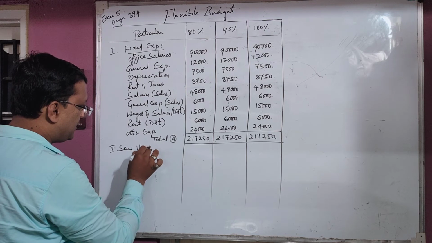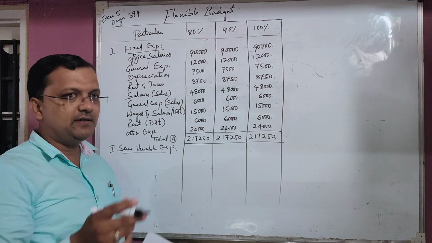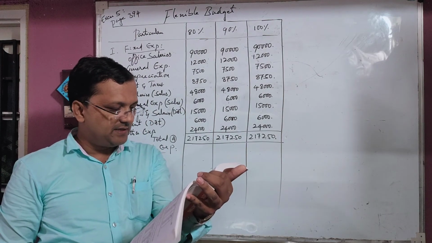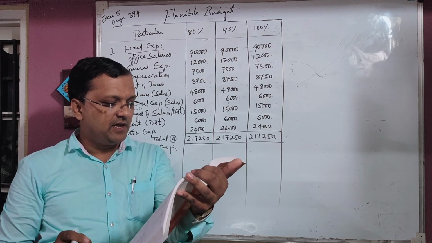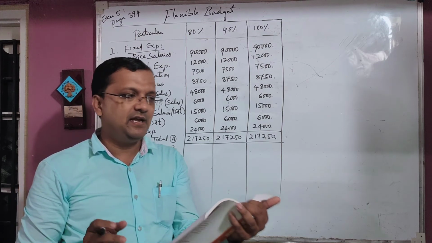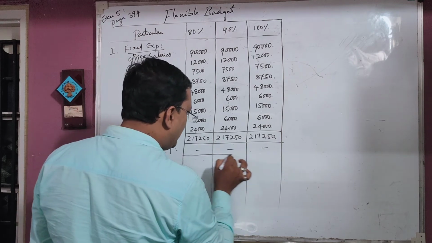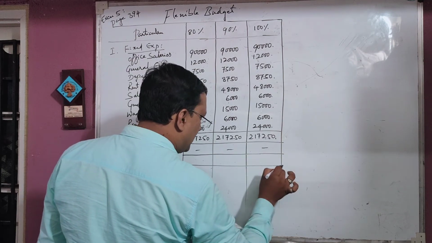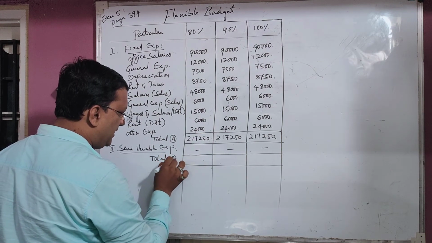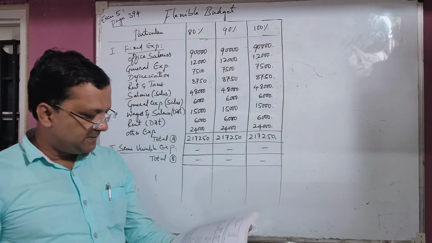Semi-variable expenses. I think nothing related to selling semi-variable expenditure has been given in the problem. Only two things are left, traveling expenditure and sales office expenditure, and those are related to variable nature. Semi-variable expenses nil. Even though it is nil, you should make the total. Total B is nil.